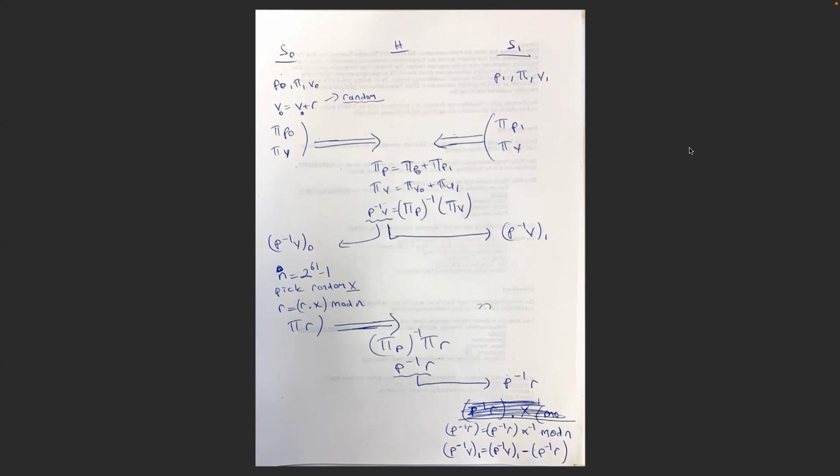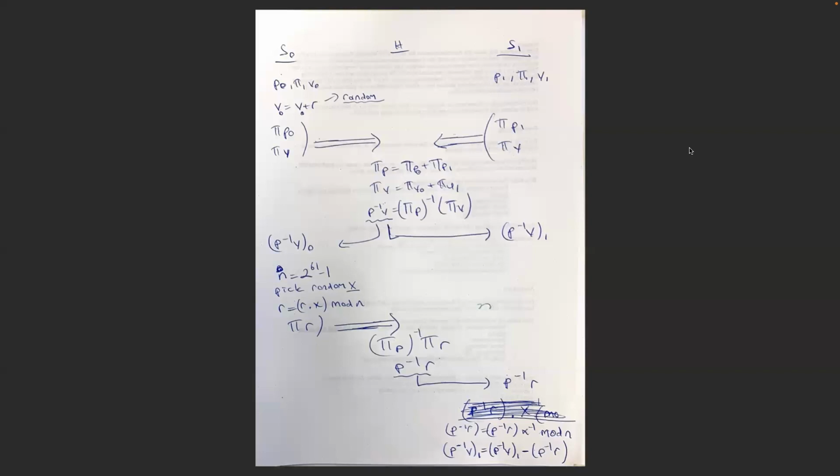After that, S0 picks a random variable X, and R is multiplied with X and taken mod N, where N is a prime number 2 to the power 61 - 1. After that, it calculates PR and sends it to the helper server again. And the helper server, using the information earlier, the P, calculates P to the minus 1 R and sends it to S1.